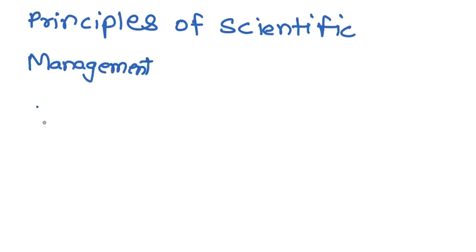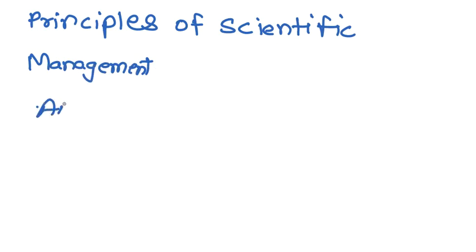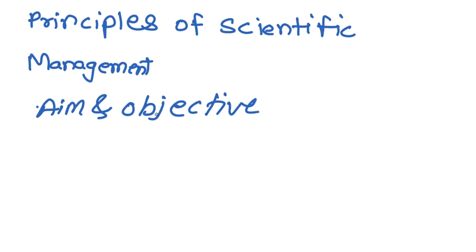The next one is what is the aim and objective of scientific management. Objectives of scientific management. The first objective is to find out waste and its cost.